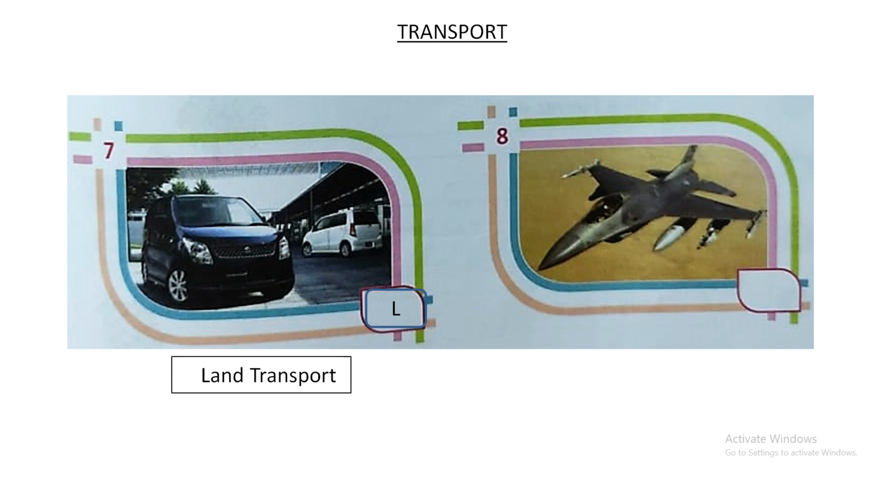Now the eighth picture, it is a fighter plane. This is also an air transport. So you write A in the box, and under the picture you will write air transport.